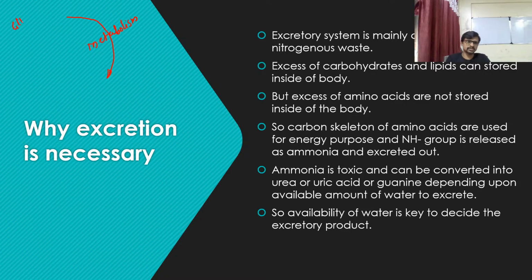For example, glucose will definitely convert itself into CO2 plus H2O, and the byproduct is energy, which is the main target of the body. If you add lipids, the lipids also oxidize in the same pattern, giving energy and CO2.